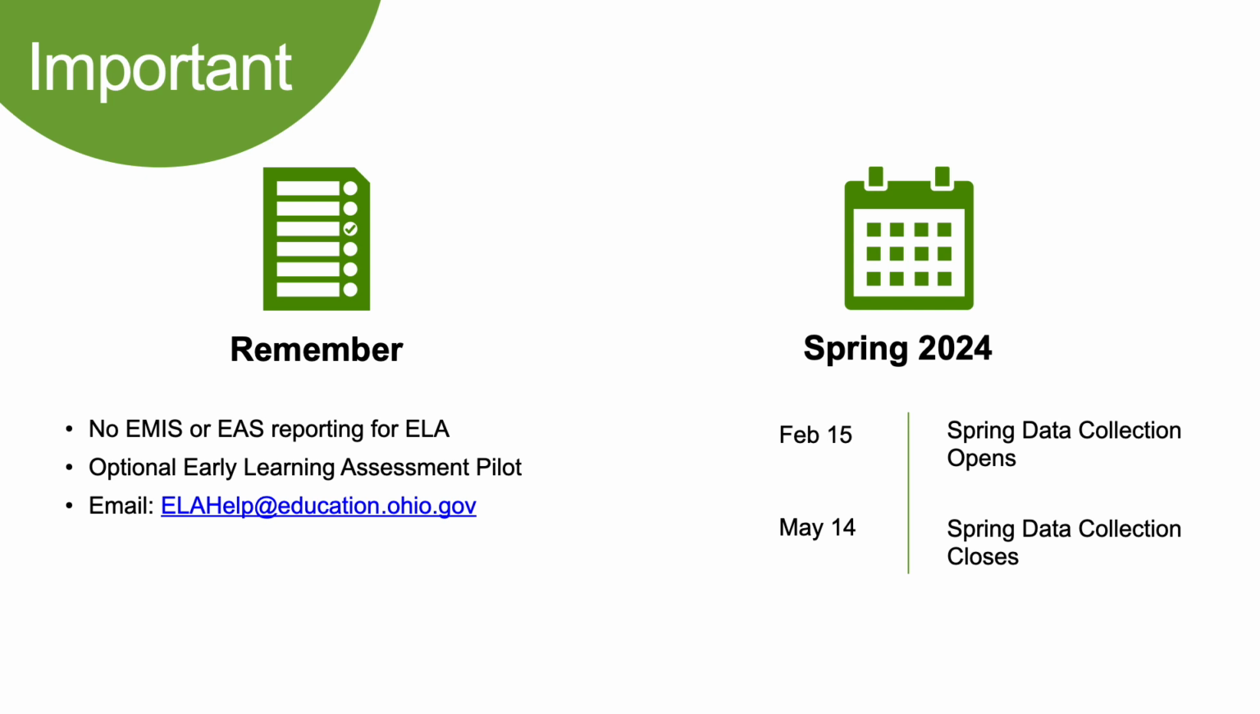For the 2023-24 school year, any program using the Early Learning Assessment, ELA, as part of the requirements for Early Childhood Education Grants, ECE, and or the Preschool Special Education, PSE, funded children must enter all student ratings in the Ready for Kindergarten online system. Programs will not report ELA results in EMIS or EAS as they have in previous years.